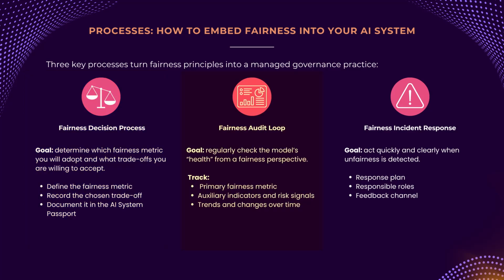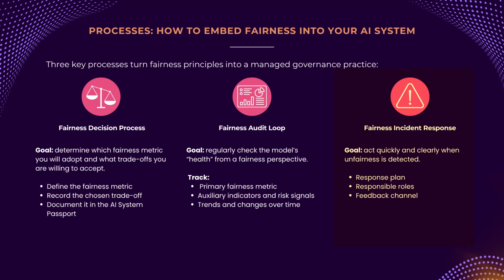Second is the fairness audit loop. This is a regular, scheduled health check of your system for bias. This isn't just about measuring your target metric, it's about creating a full fairness dashboard with various risk indicators. This process ensures that fairness isn't a one-time pre-launch activity, but a recurring procedure. Third is the fairness incident response process. Even the best systems can fail, and development teams often miss problems that are obvious to users.